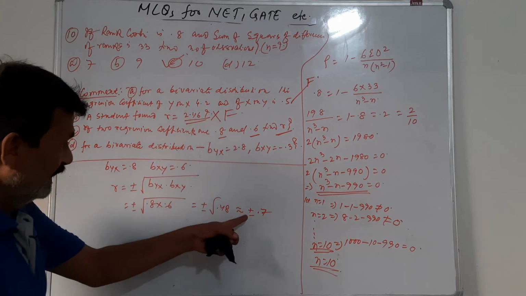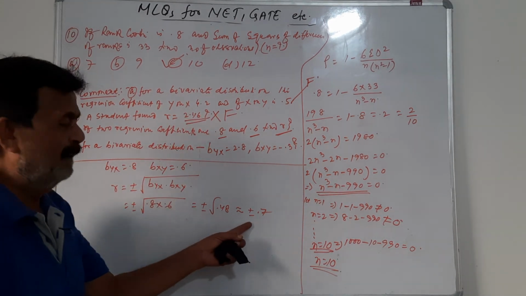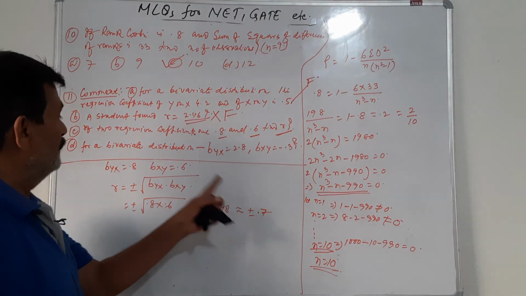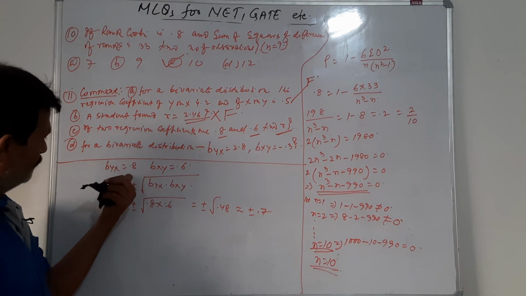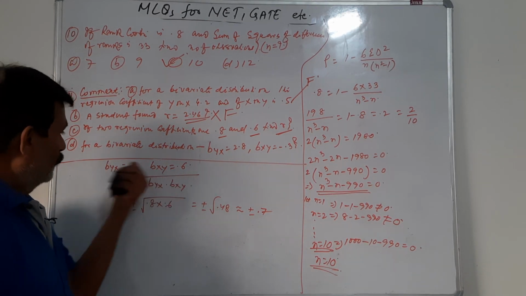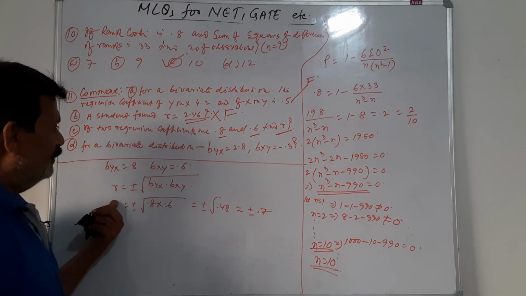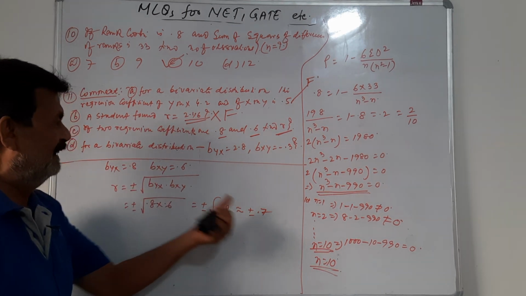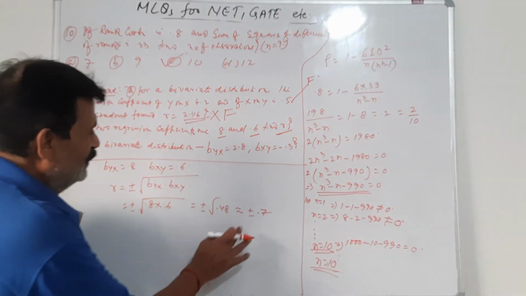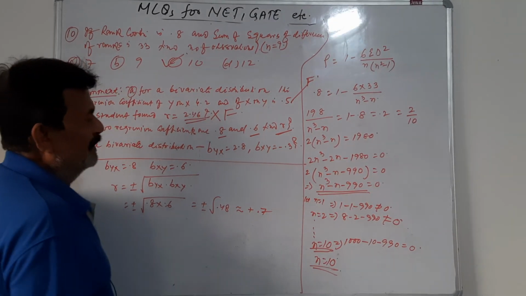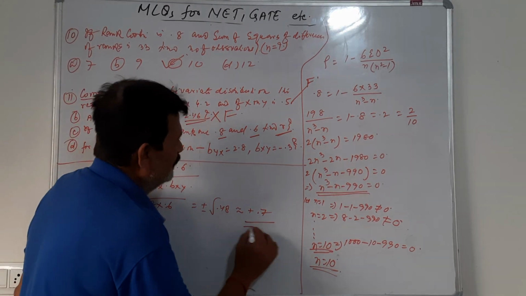Now here the sign of R has to be determined in conformity with the signs of these two regression coefficients. If these two would have been negative, then the value of R would be minus 0.7. Since these two regression coefficients are positive, the value of R would be plus 0.7, and this would be the answer.